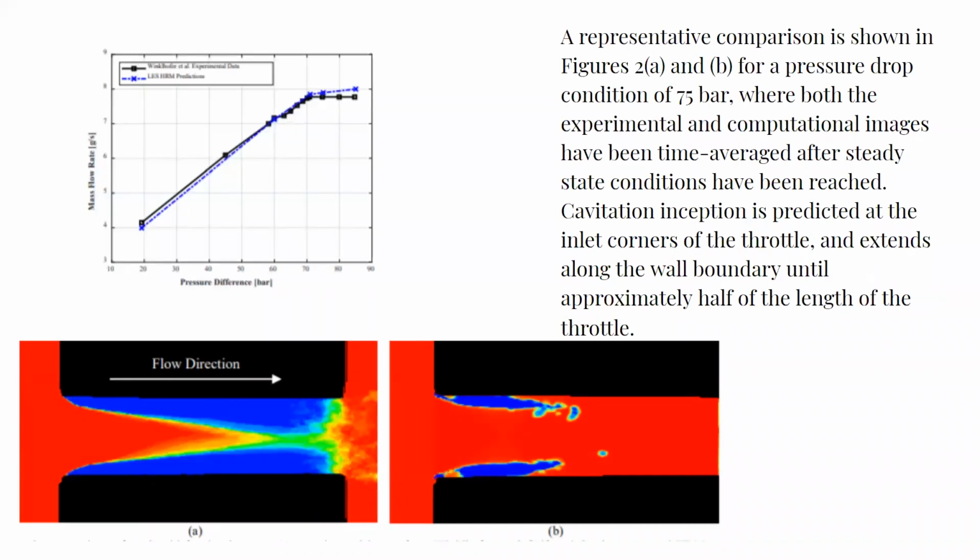As compared to the actual study that was performed, we can see the trend between pressure ratio and mass flow rate. As the pressure difference increases, the mass flow rate increases, but after a certain pressure difference is reached, the mass flow rate does not increase much.